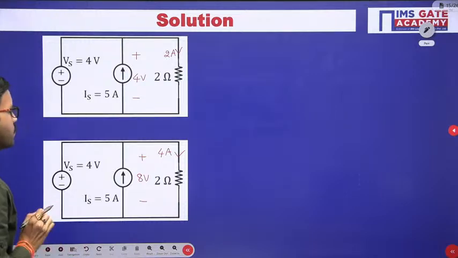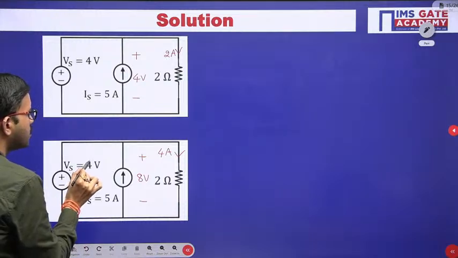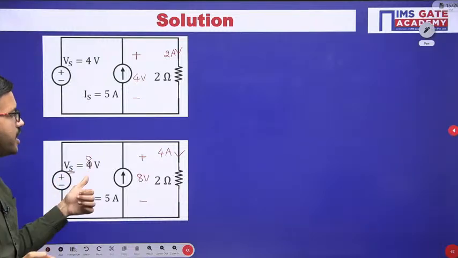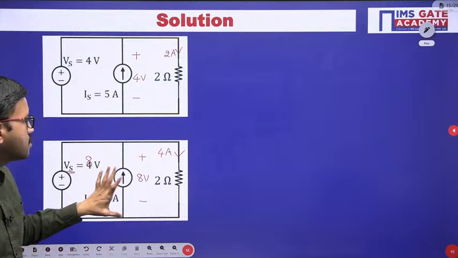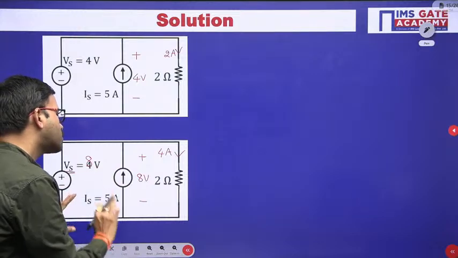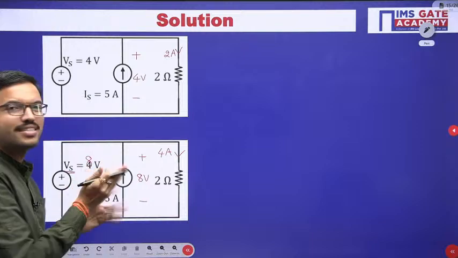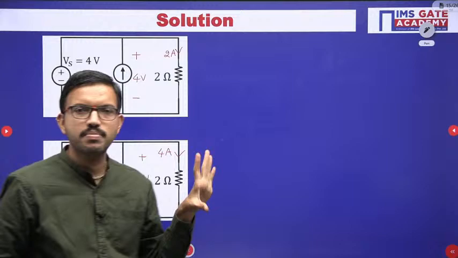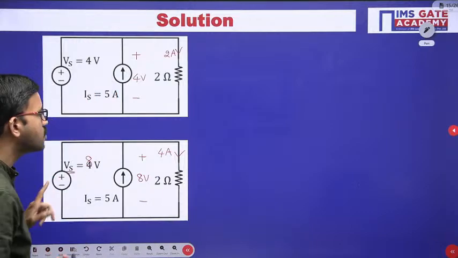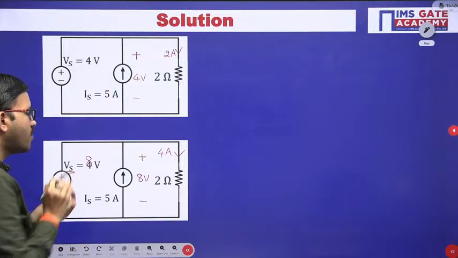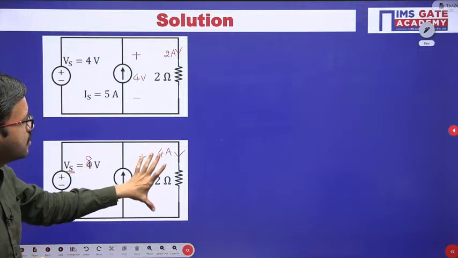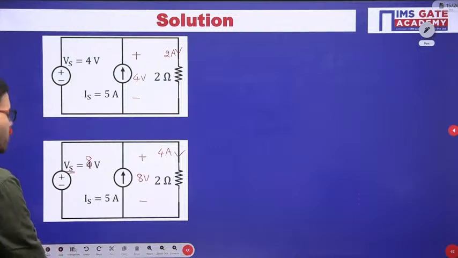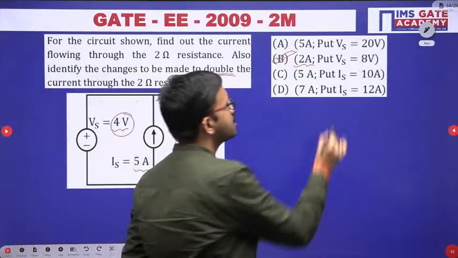So in this case we have to consider the voltage source Vs as 8 volt. Changing the current source does not make any sense, because in parallel the voltage will be the same. If you consider this Vs value as 8 volt, you get 4 ampere in this particular 2 ohm resistor. So you can observe here, put Vs equal to 8 volt.